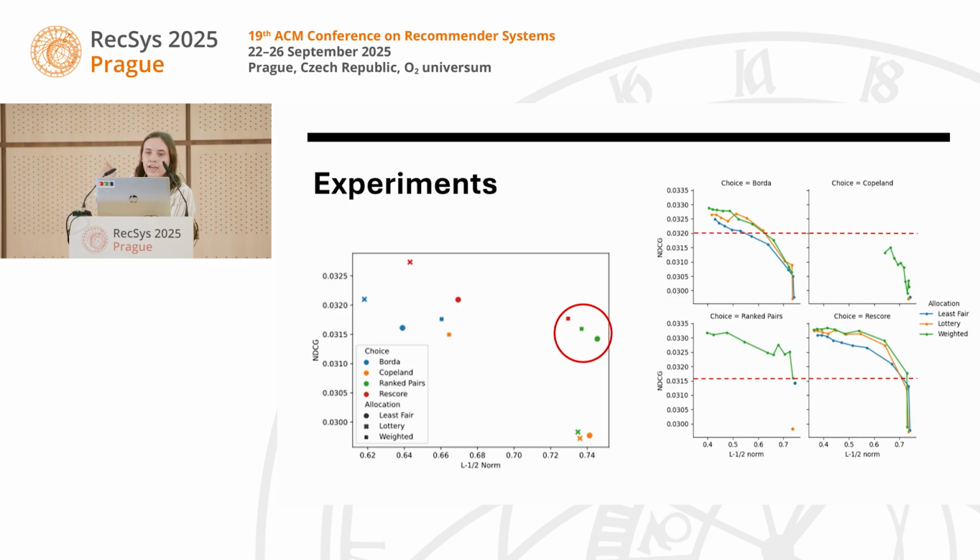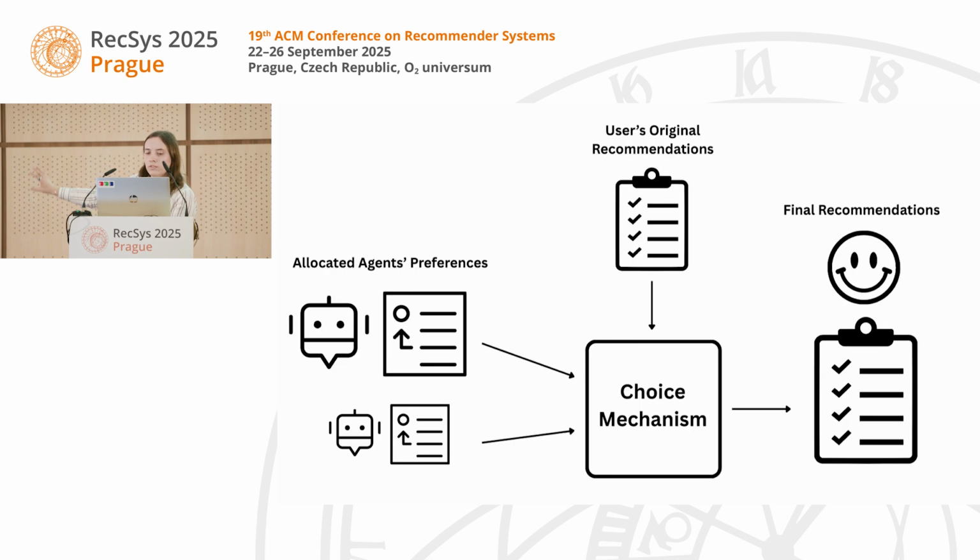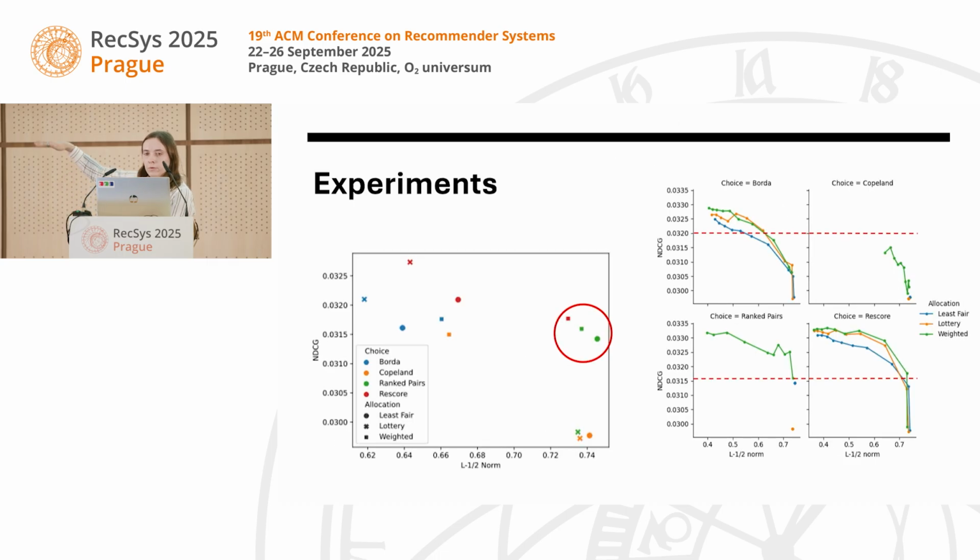Additionally, we were able to look at changing the amount of weight that we have on the original recommendations. So when they go into the choice mechanism, we can adjust that. That's what the second graph is showing. When we adjust that, we're able to have a lot more control over what that accuracy trade-off is and what that loss is. So we can make sure that we're not losing more accuracy than whatever we want to consider as acceptable.